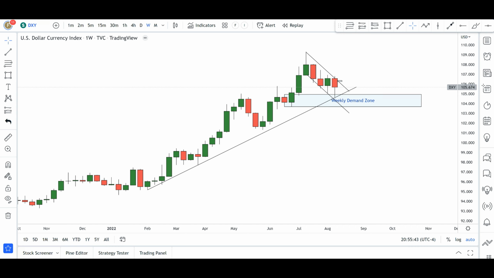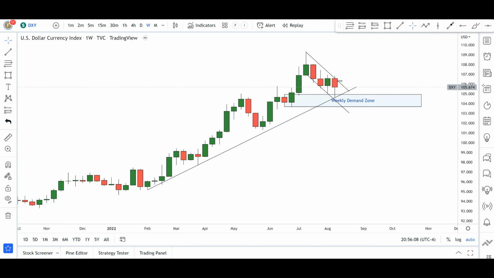Today is the 12th of August 2022. It's Friday 8:55 p.m. and it's time for me to do my weekend Forex forecast for the upcoming week. As usual guys, we're going to be taking a look at DXY, the 8 majors, and then actually for this particular week we do have a lot of cross pairs that are giving me some structural levels to keep an eye on, okay? And obviously we're going to close things out by taking a look at gold and analyzing gold, okay, for the upcoming week.